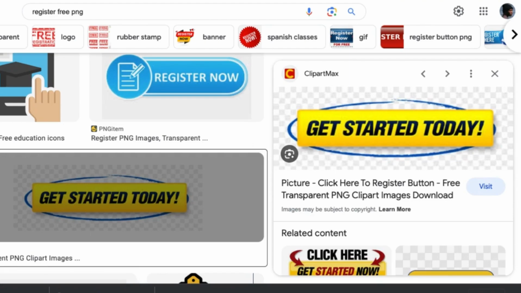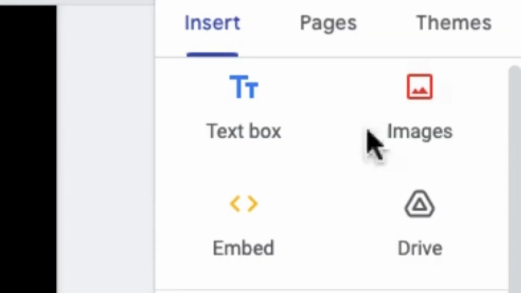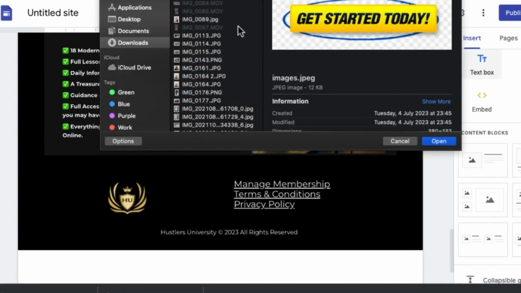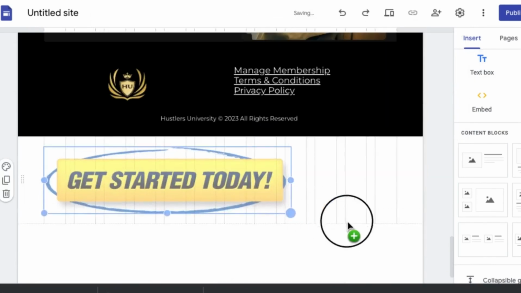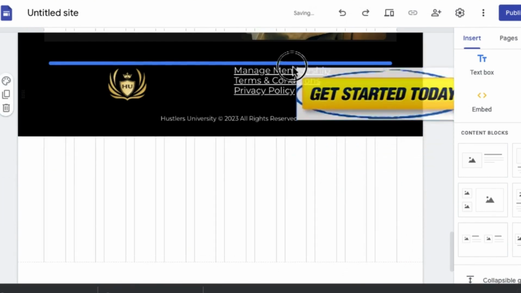So once you download the button, you're going to come over to the landing page right here, and we're going to drag and drop this button right now. I'm going to come over to where it says images, click on upload, and you can see this is the button right here. It says get started today. I've downloaded this, click on open, and I'm going to drag this, make sure it's big enough so everyone can see it, right? So once I drag this, I'm going to take this up.